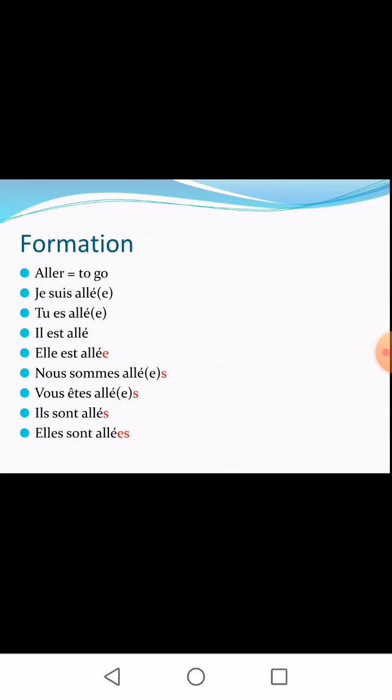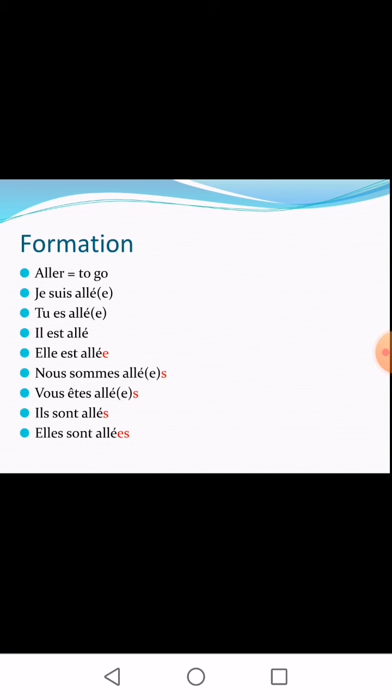So see that elle, E-L-L-E, I have put an extra E because elle is feminine. So you are making the past participle also feminine by adding an E. And nous is plural. So you are making the past participle also plural by adding an S. Vous is also plural. So you are again adding an S to the past participle. That is the same case with ils also. And for elles, we are adding ES because it is feminine plural.